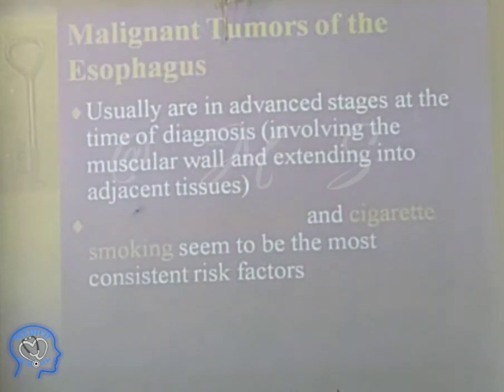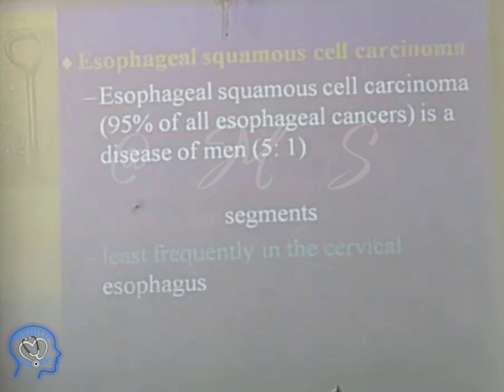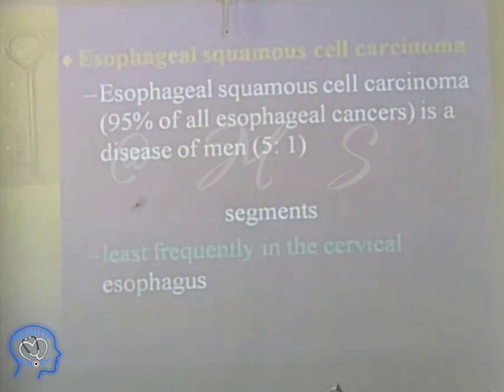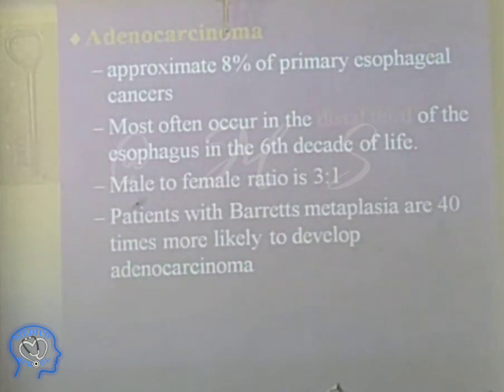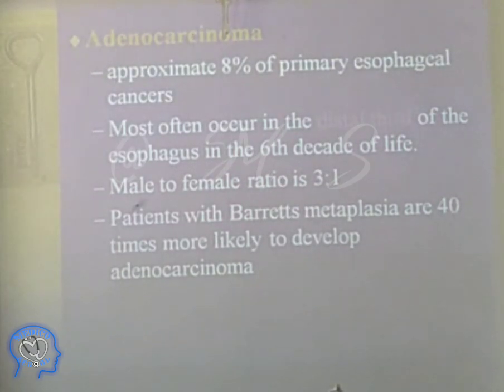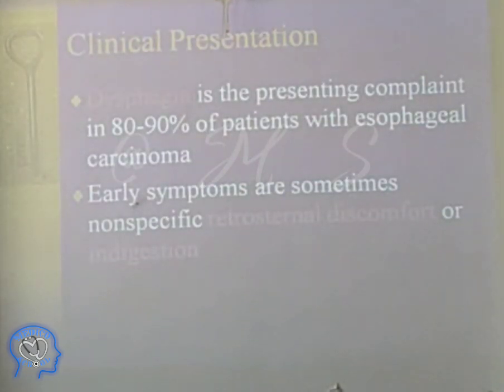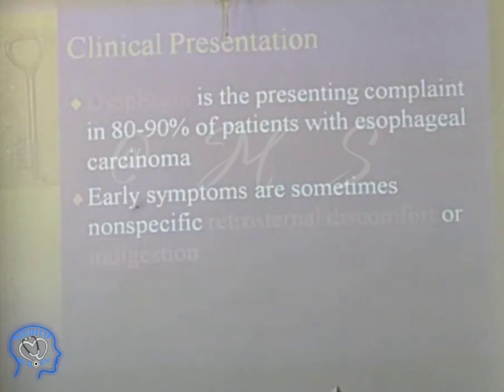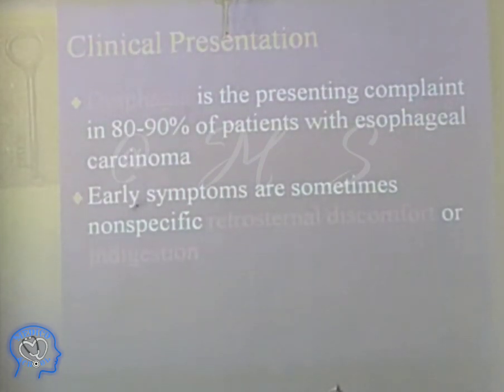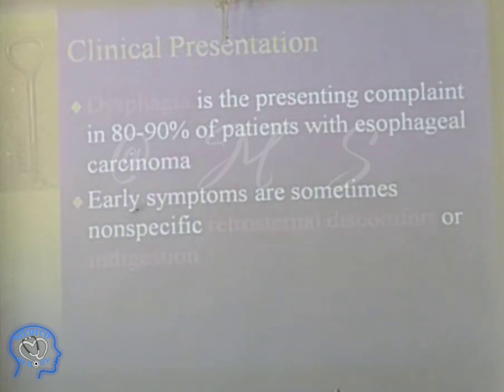Malignant tumors of the esophagus also cause the same thing. That includes esophageal squamous carcinoma, adenocarcinoma, and other things. They also get strictures and cancer. Dysphagia is present in 80 to 90% of patients with esophageal carcinoma, or even 100%, they come with the cancer also. Early symptoms are sometimes non-specific. They come and tell you there is pain behind the chest here, and it gets blocked here. That is all retrosternal pain.